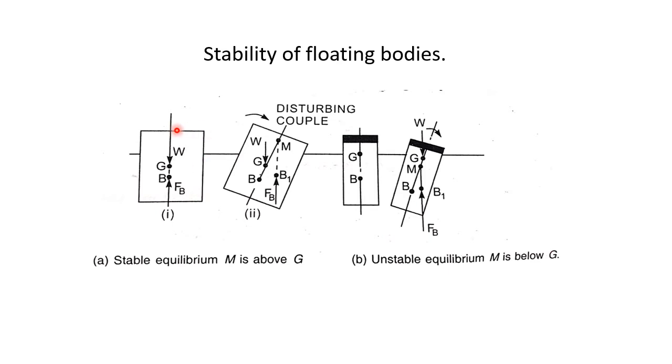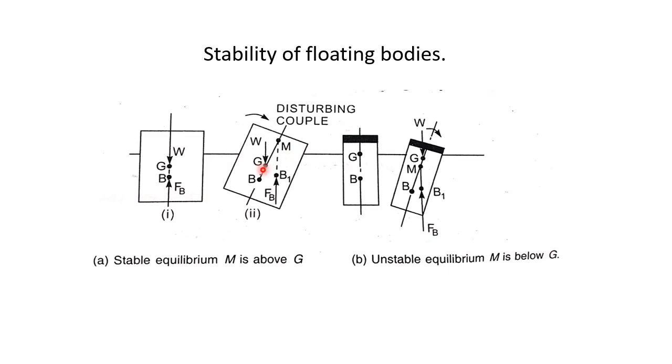When this floating body is given a slight angular displacement in the clockwise direction, there will be a shift. The center of buoyancy will shift from B to B1. That means from this B1 point, the force of buoyancy is supposed to act. The line of action of force of buoyancy in this new position will intersect this normal axis of the body at some point, say M, and this point M is called as the metacenter.